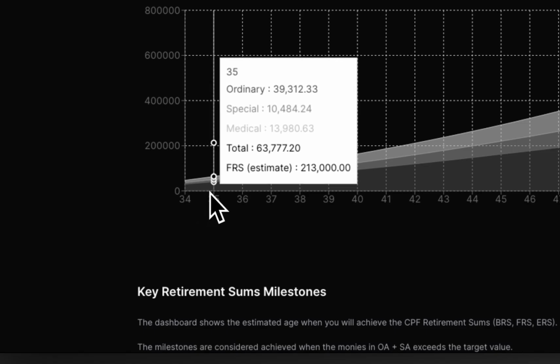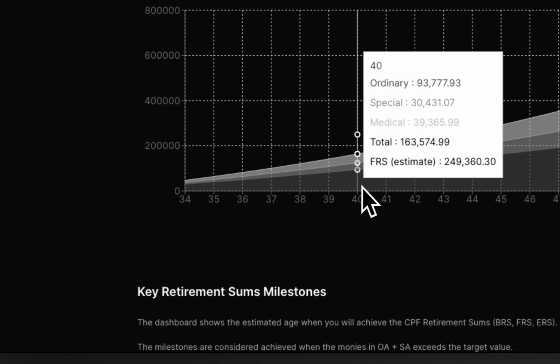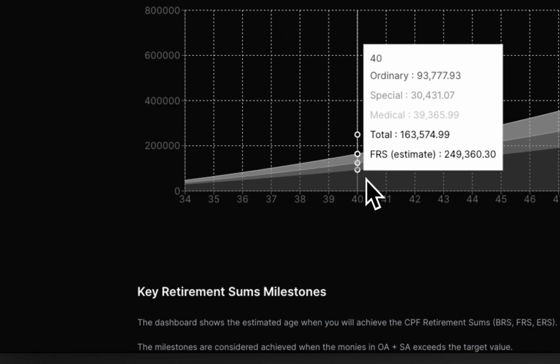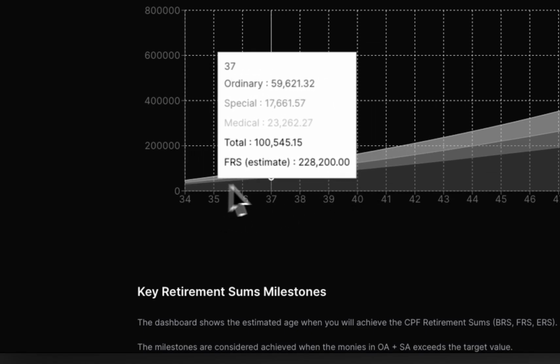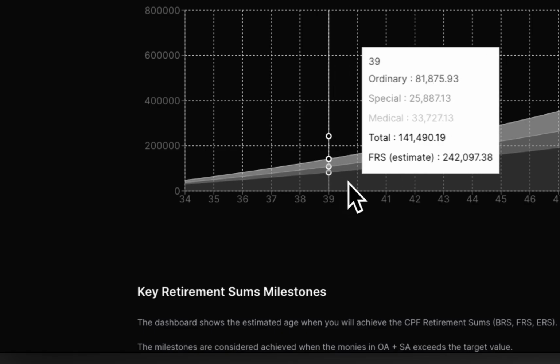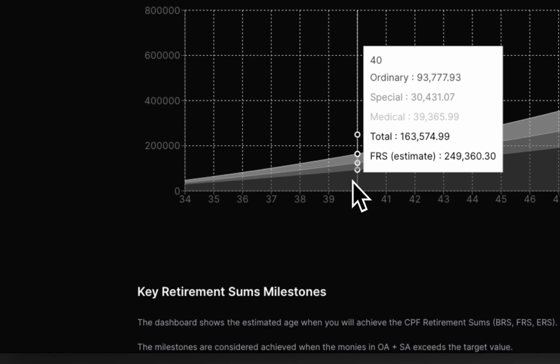Now, if you move through the years, you can see how your balance will increase. So let's say we are at age 40, you can see the total balance you have around this age is about 163k. And you can also look at OA. This is a good way for you to track how much money you have in your OA account if you want to purchase a house. So if I were to work an additional 6 years from now, to age 40, I would have 93k instead of the current 29k. So you can also track how your balance is tracking for housing and so on.